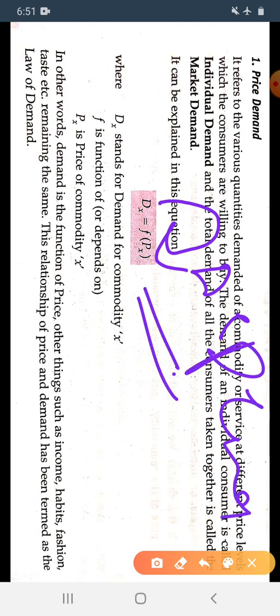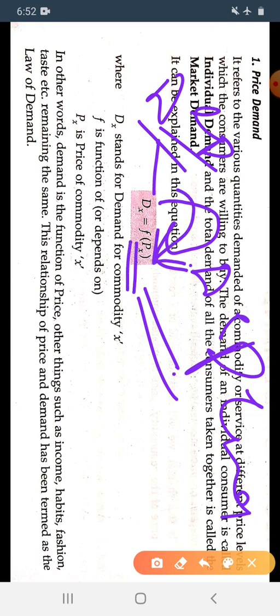When the price of the commodity is less, the demand of the commodity is more. When the price is more, the demand of that commodity is low. So Dx is the dependent variable, and Px is the independent variable because it is not dependent on anything.